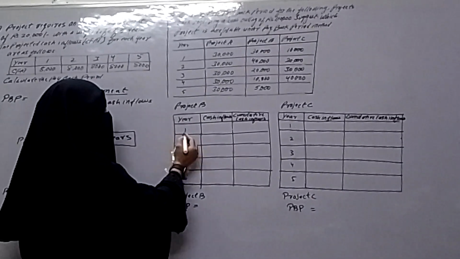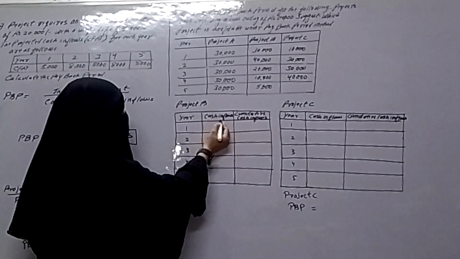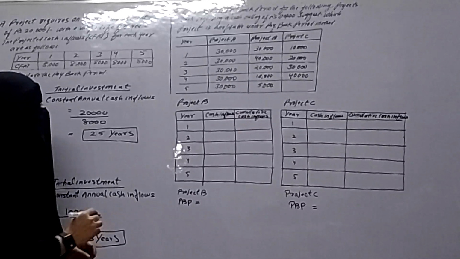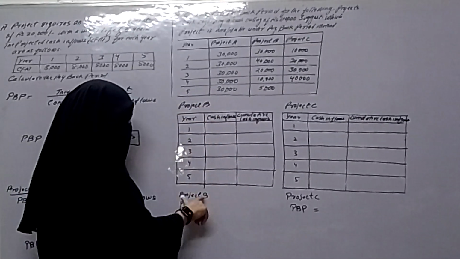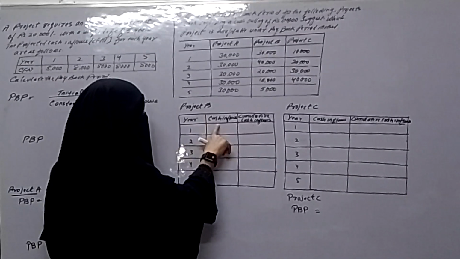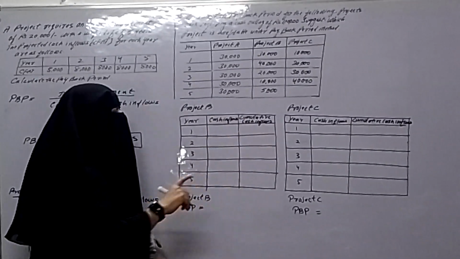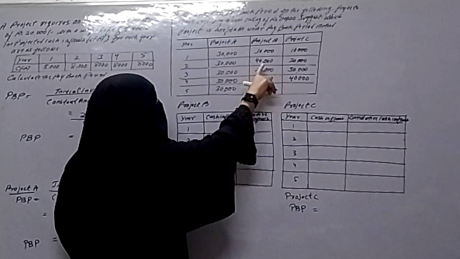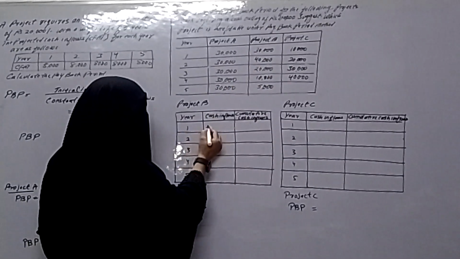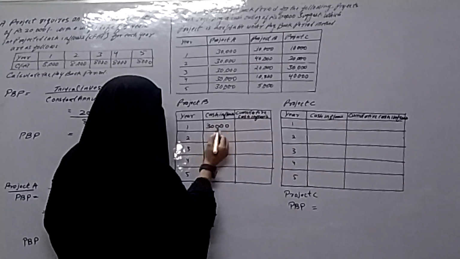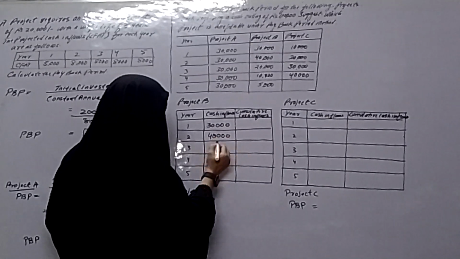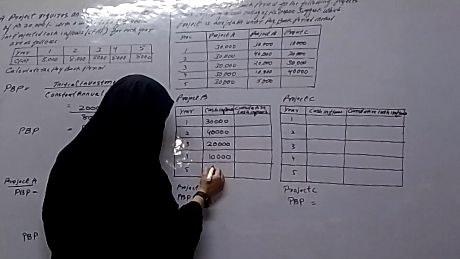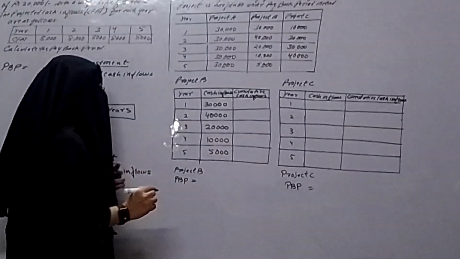So here 3 columns, first column is year, second column is cash inflows, third column is cumulative cash inflows. So project B, calculation of payback period. Under that first is year, second column is cash inflows, third column is cumulative cash inflows. Now year 1 to 5. Now cash inflows of project B. For project B, the cash inflow first year 30,000, second year 40,000, third year 20,000, fourth year 10,000, fifth year it is 5,000. Now what we have to do?